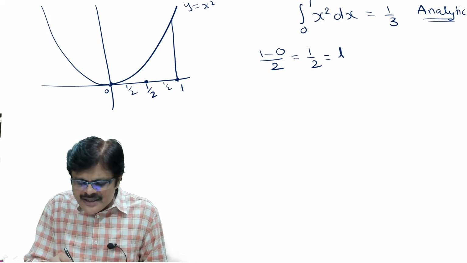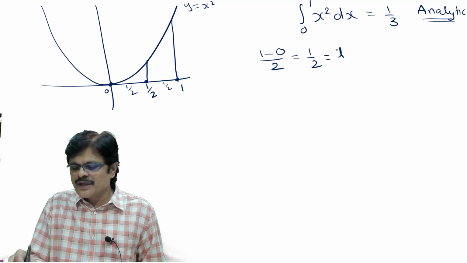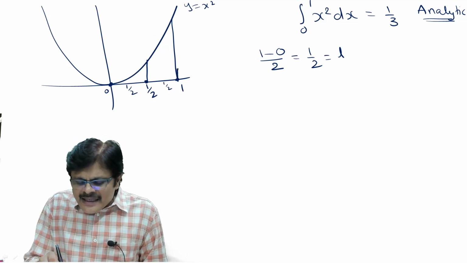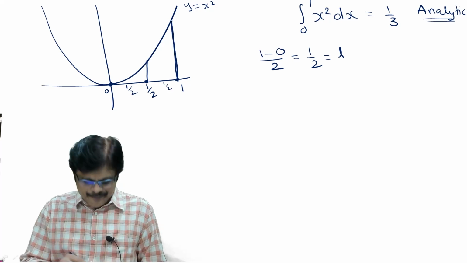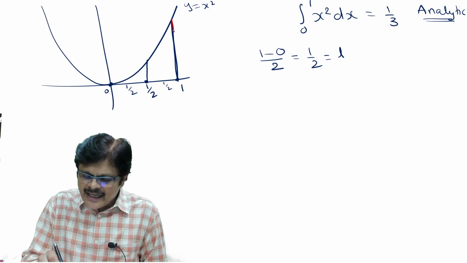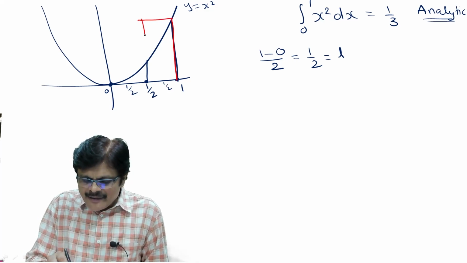And what is this point? This is 0, this is 1/2. So at 1/2 you get this. Okay, so what I do is I take this right end as the height. This is the height which I am going to take. So this is one rectangle which I am going to get, and this is the second rectangle.